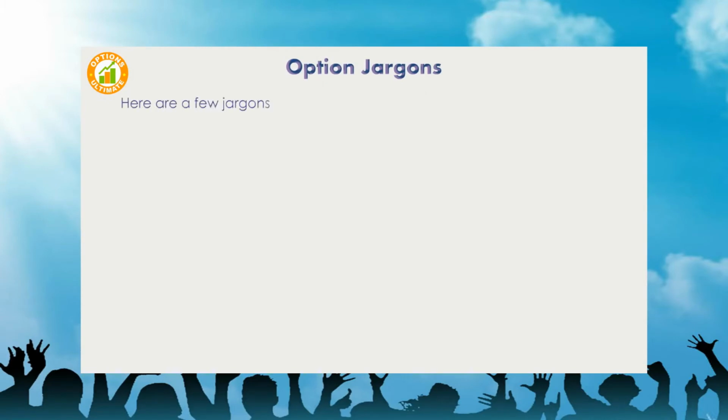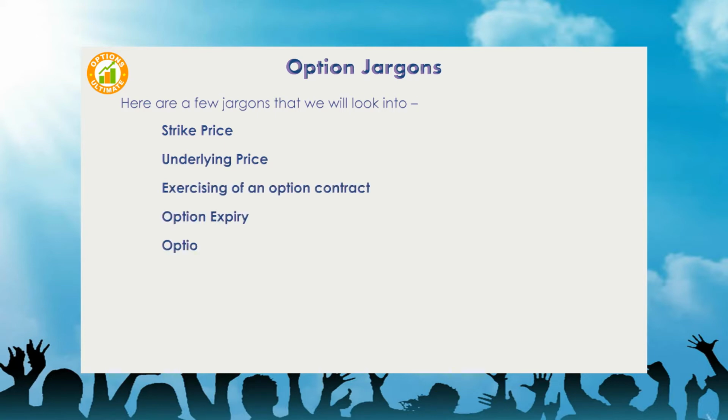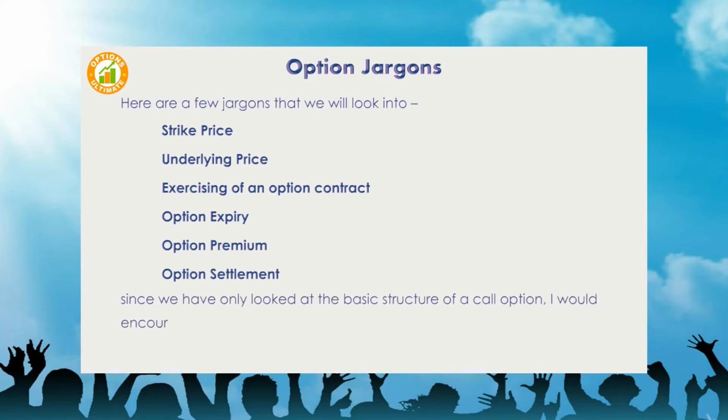Here are a few jargons that we will look into. Strike price. Underlying price. Exercising of an option contract. Option expiry. Option premium. Option settlement. Since we have only looked at the basic structure of a call option, I would encourage you to understand these jargons only with respect to the call option.